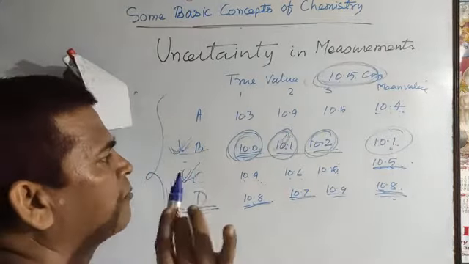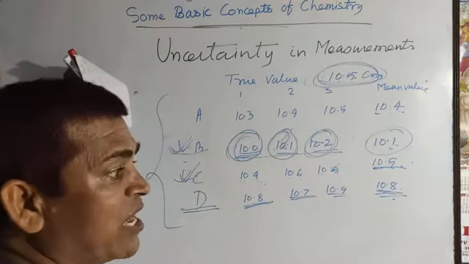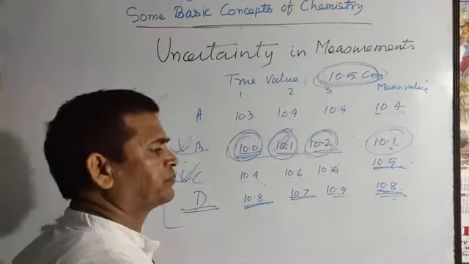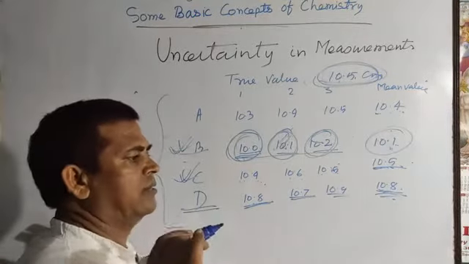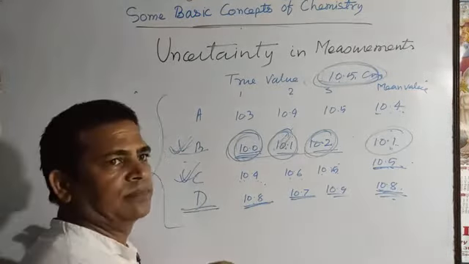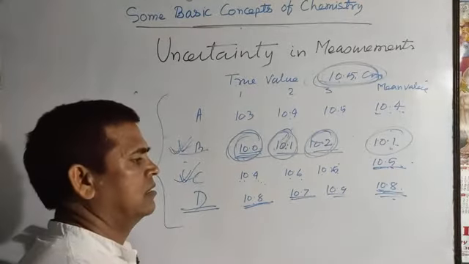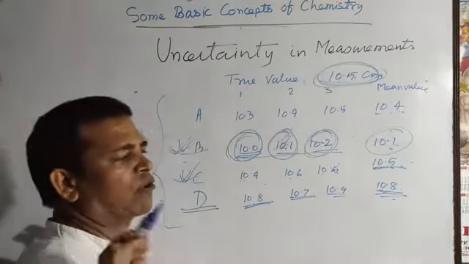Then it is precise but not accurate. On the basis of this, you can say accurate results are generally precise, but precise results need not be accurate.